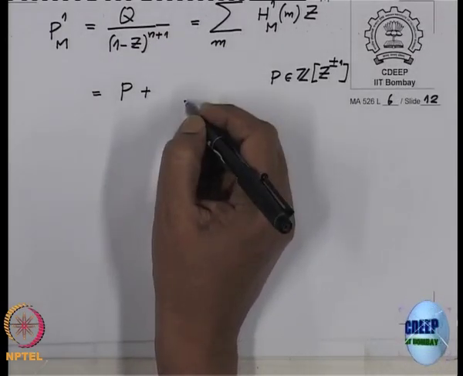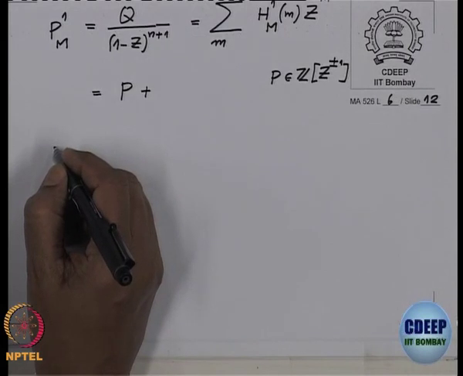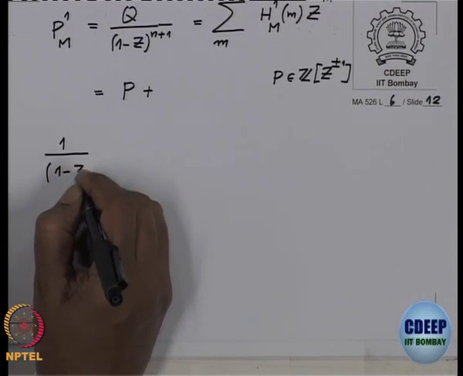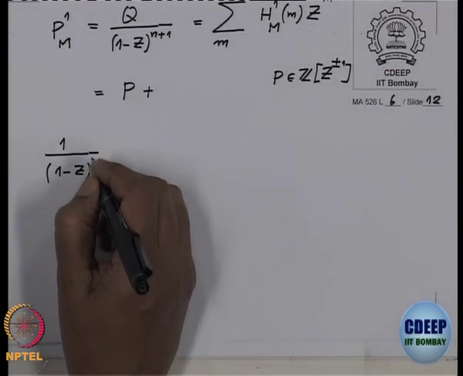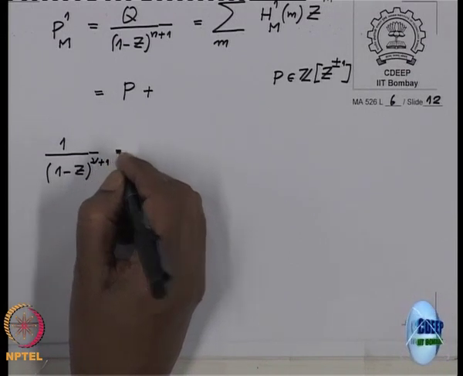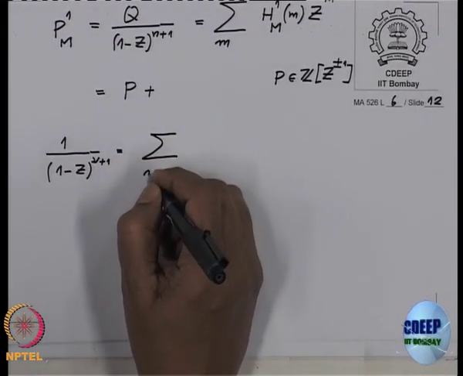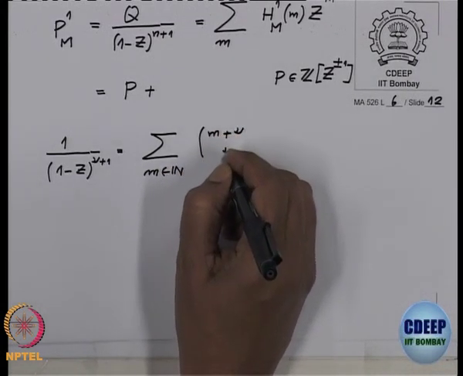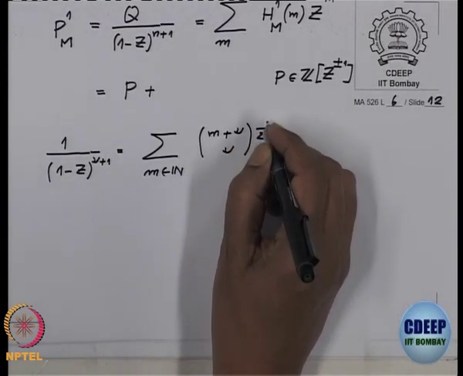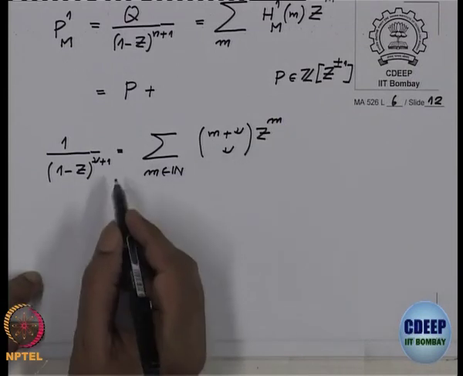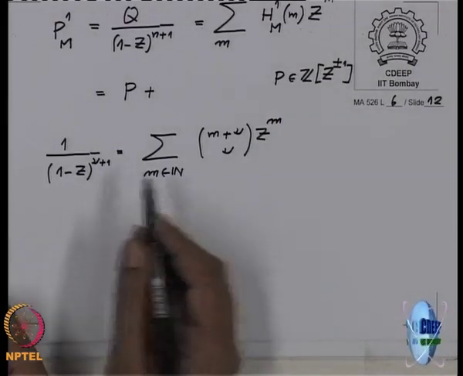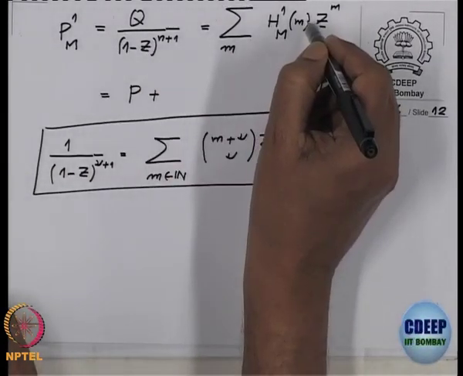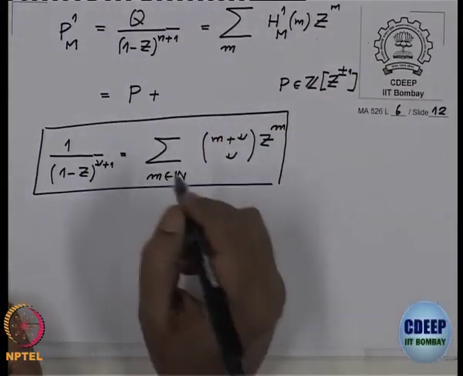In those terms I want to use this formula. This is the decomposition of the partial fraction. So 1 by (1 minus z) power nu plus 1 in general: what is the formula for this? This is the sum over m of m choose nu, z power m. This is more general than 1 minus z. So this formula I am going to plug in here and rewrite this term. What will I get?